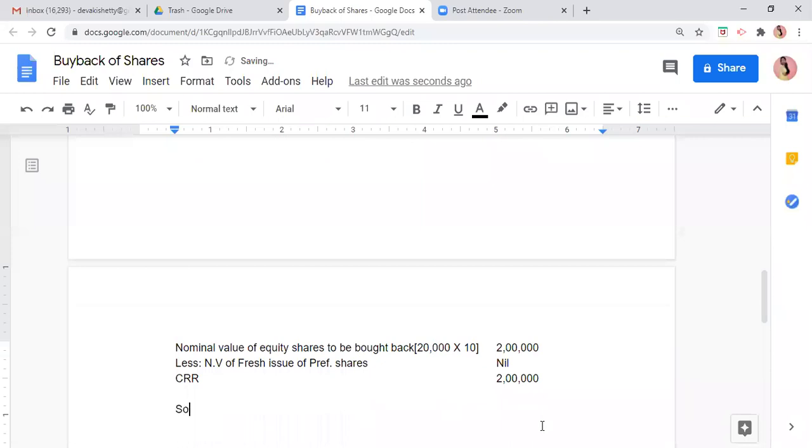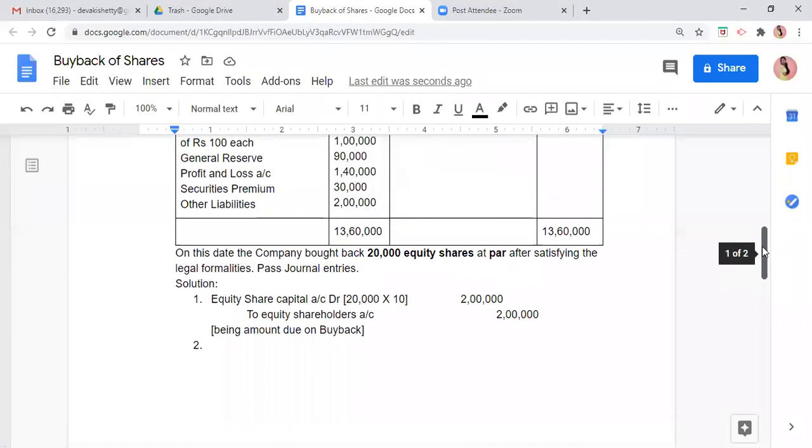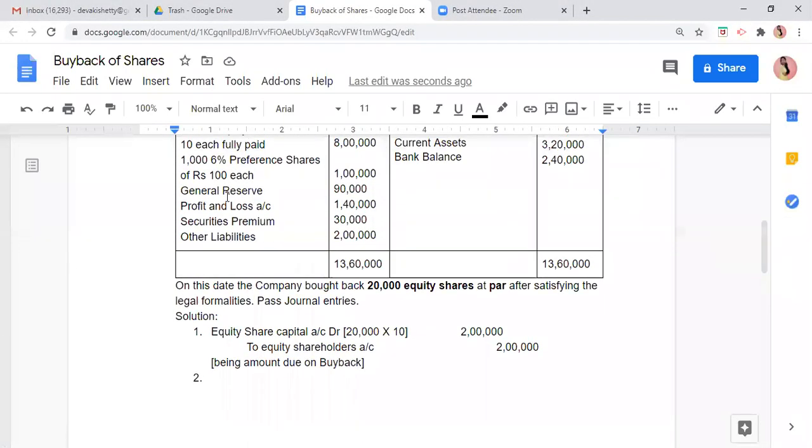So what will we do here? We will write here sources for CRR. So let us check for the sources. What all sources are there? Sources are general reserve, free reserves. So general reserve is a free reserve. Profit and loss account is a free reserve.